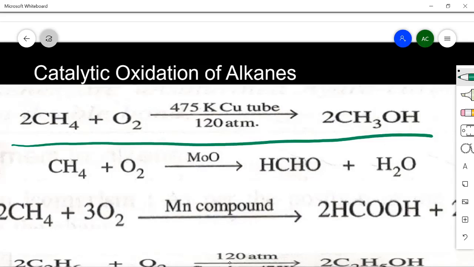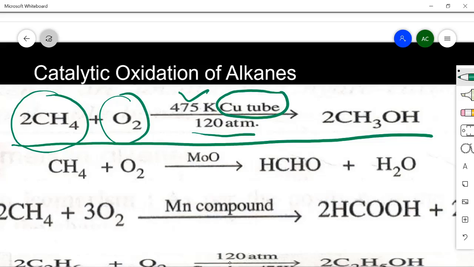So in this first reaction where we take methane and oxygen in 9:1 ratio, compressed to 120 atm and passed over copper tube at this temperature, that is 475 Kelvin, methyl alcohol is formed. This is methyl alcohol, CH3OH. तो ये reaction आपको याद करना है, how to make methyl alcohol from methane. So this is the reaction and the requirement of the reaction is very very important. You have to learn the requirement of the reaction. अगर आपने ये नहीं लिखा तो उसके मार्क्स आपके डिडक्ट हो जाते हैं, ठीक है. This is the requirement of the reaction.